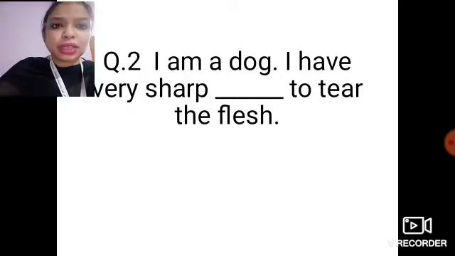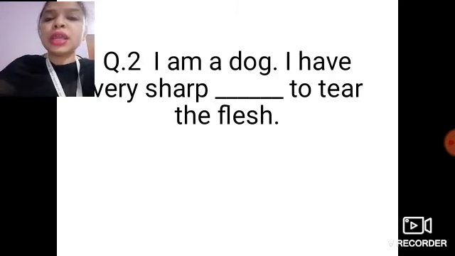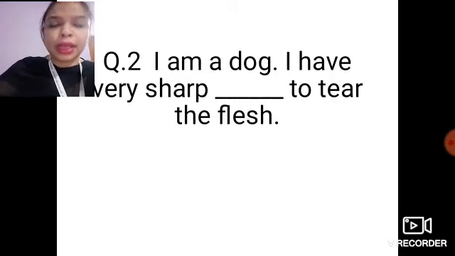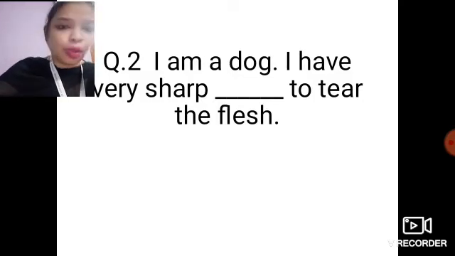The next question is, I am a dog. I have very sharp dash to tear the flesh. Now what does the dog need to tear the meat or flesh? Okay children, so these two questions you have to do in your EVS 1 copy. I'll be sending these questions in the Google Classroom. You can go through them and write them down in your EVS 1 copy.